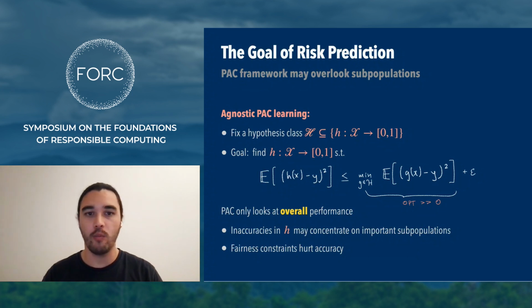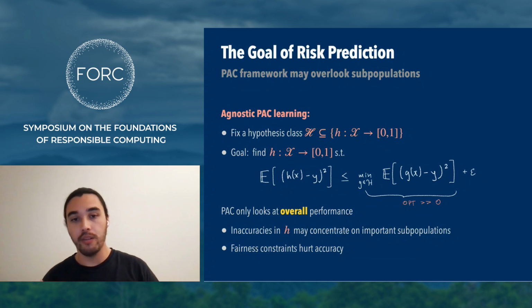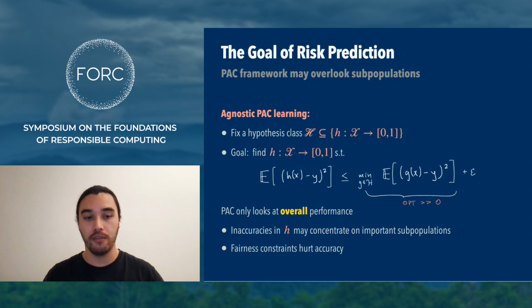While this framework has been wildly successful for learning accurate predictors across many different domains, a critical downside of the PAC framework is that it only considers the overall performance, and it doesn't make any requirements on where errors occur. For instance, they could be concentrated on an important subpopulation, which could lead to downstream unfairness. And really, in this framework, fairness is viewed as a constraint. So any attempt to improve fairness must be traded off with accuracy.